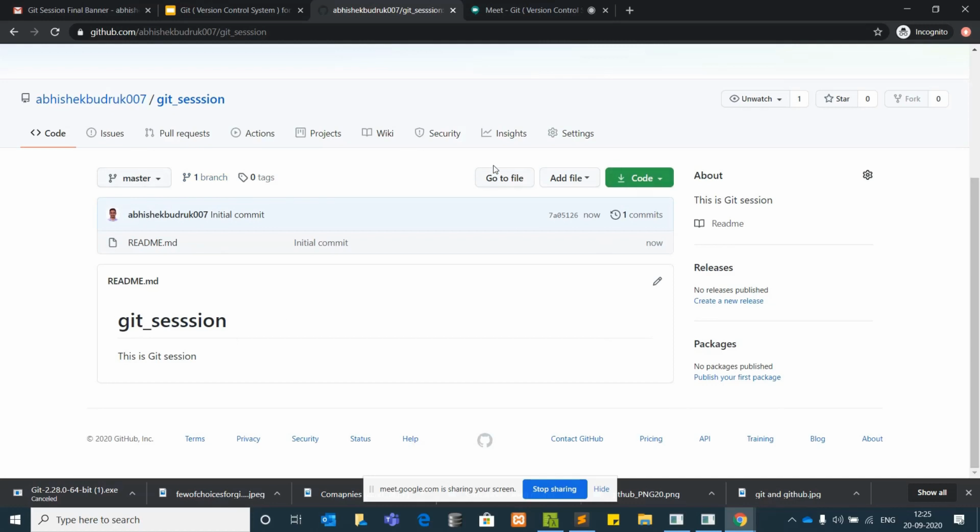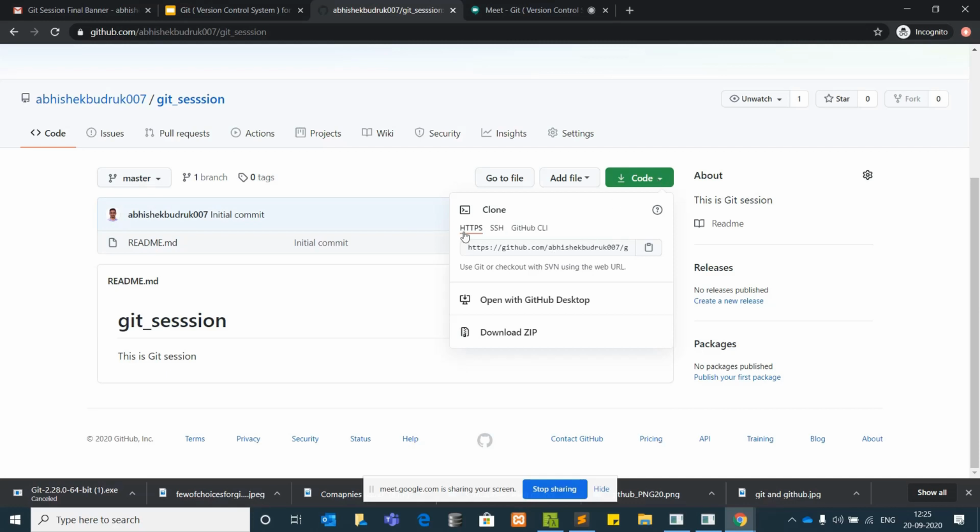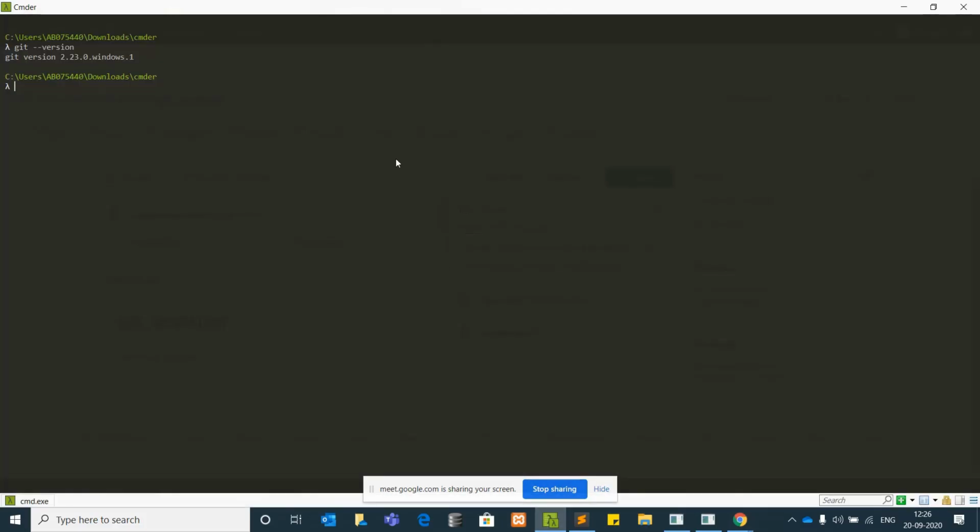And now what we'll do is we will copy whatever code is there. Now we have only readme file. We will copy. That means we will clone it to our system. You can see three options: HTTPS, SSH, and GitHub client. So as of now, what we'll do is we'll use this HTTPS and we'll copy this. See, there is a one link to this particular repository. We are going to copy this. Okay. Now we come to a command line.